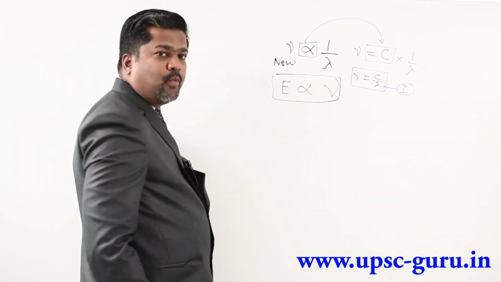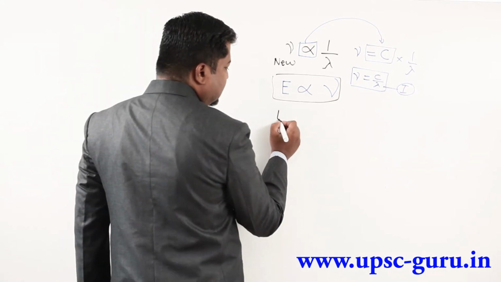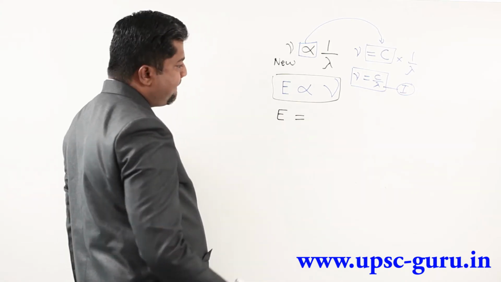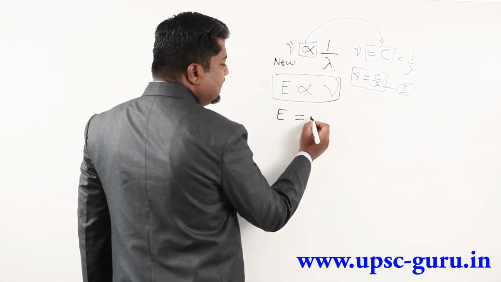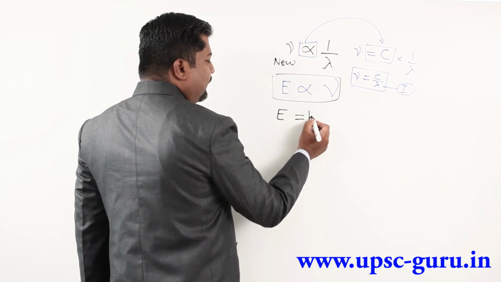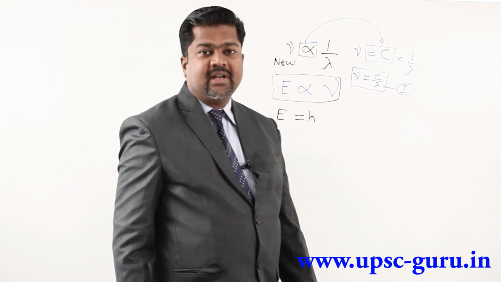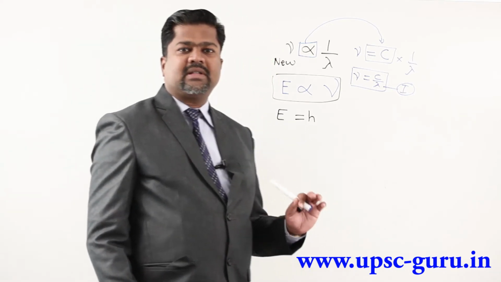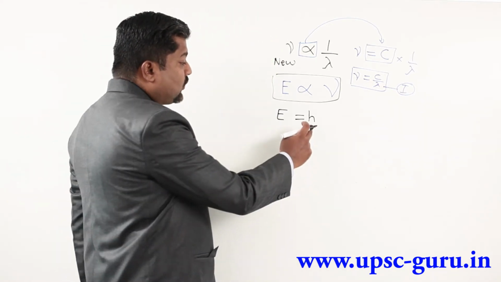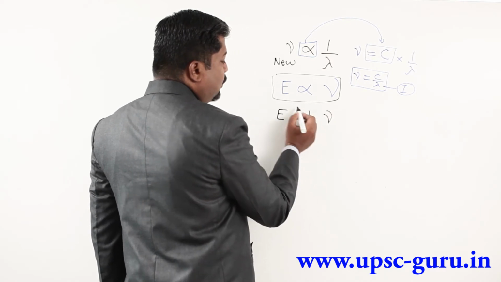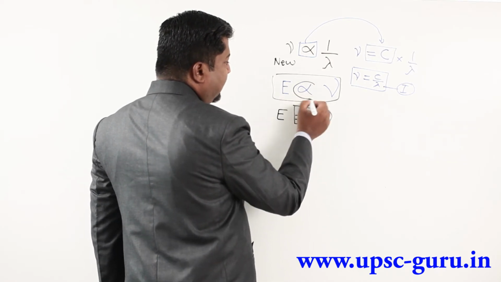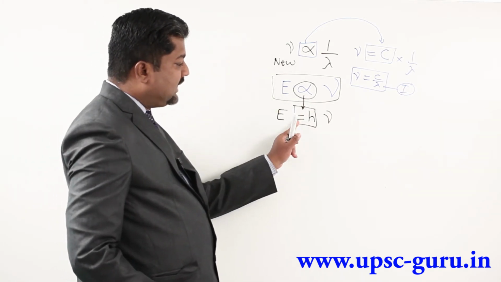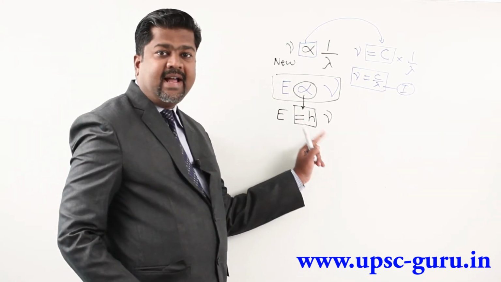E is directly proportional to nu. I have to remove this proportionality sign, so what I can do, E is equal to, I am putting an equality sign, and some constant I have to put here. We are giving a constant here named h. Actually we can give any letter, but here we are following some conventions. So this constant is h into nu. So the proportionality sign is replaced by an equality sign and h.